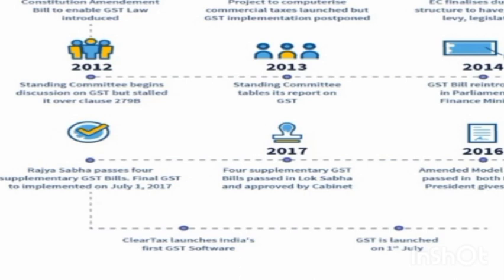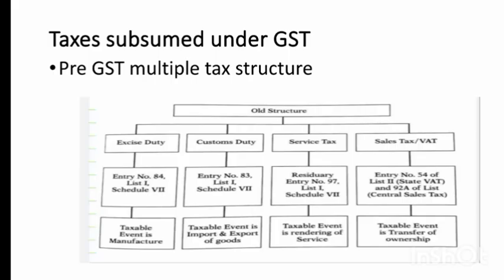Finally, the bills were approved by state legislative members. And finally, GST was implemented on July 1st, 2017.